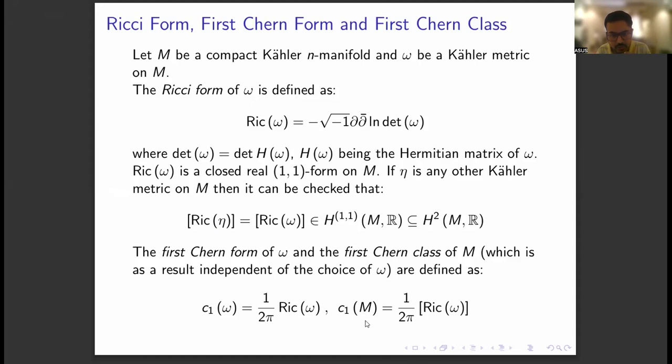So c1 of M, the first Chern class of the manifold, can be either positive or negative or zero. Of course, there are also cases when it is neither, but suppose we are in these three cases. Then, the problem of the existence of these Kähler-Einstein metrics on a compact Kähler n-manifold goes as follows.